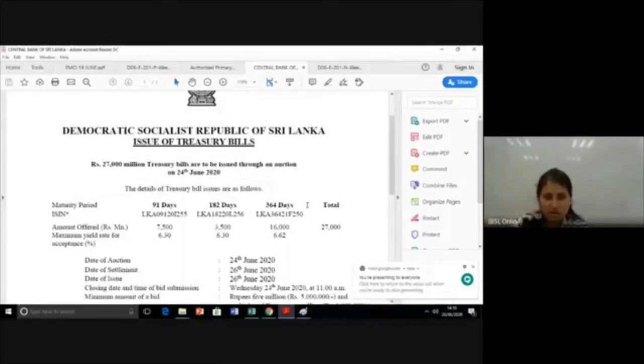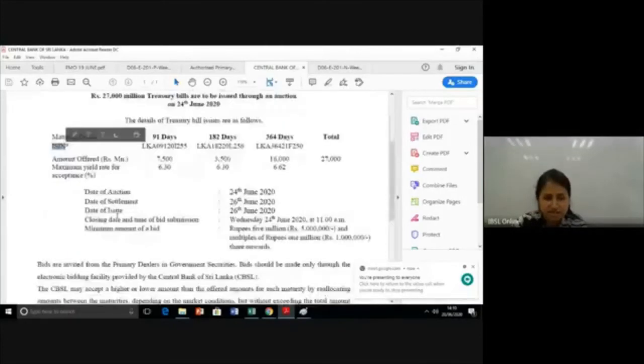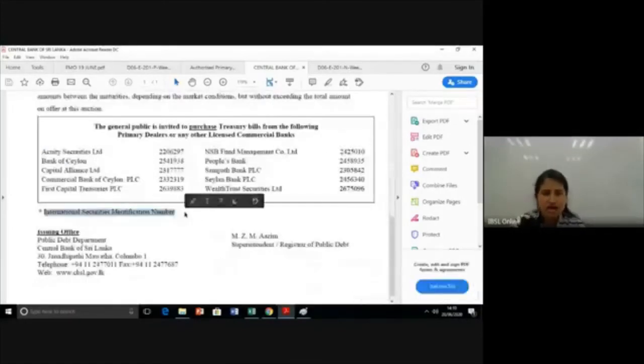Another point I want you all to note is ISIN. What does it mean? It means International Securities Identification Number. It's mentioned here. Write it down. ISIN. What does it refer to? International Securities Identification Number. Each security has a specific number for identification purposes, just like how we have ID numbers.